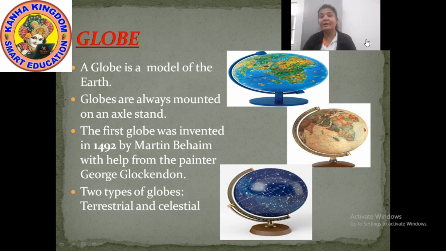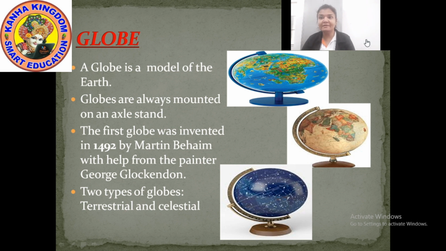Okay? Now when was the first globe invented and by whom? The first globe was invented in 1492 by Martin Behem. And whose help did he take? He took the help of the painter George Glockenden.